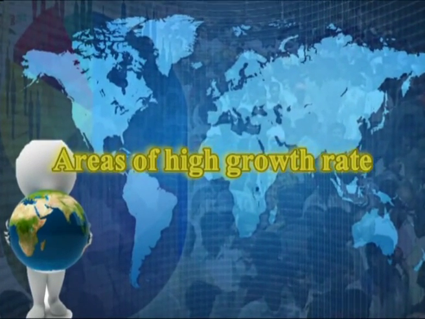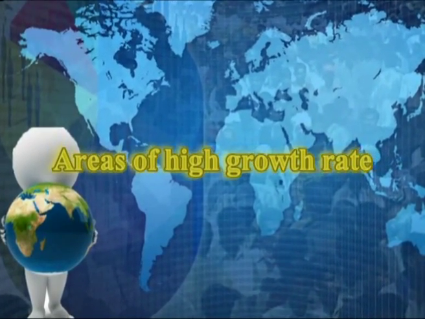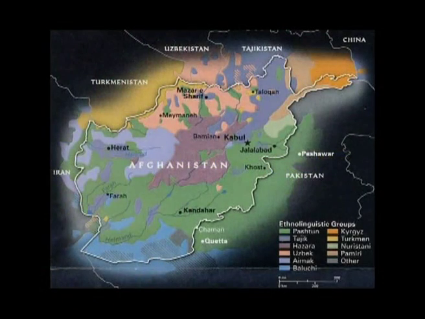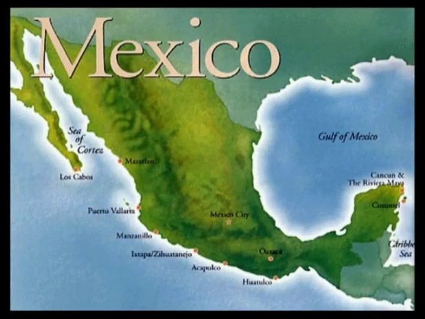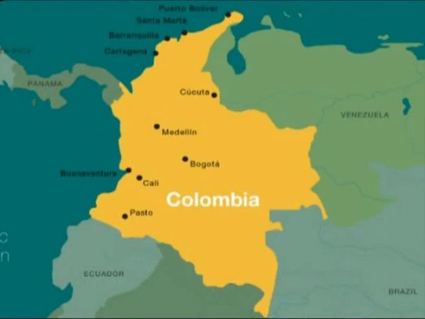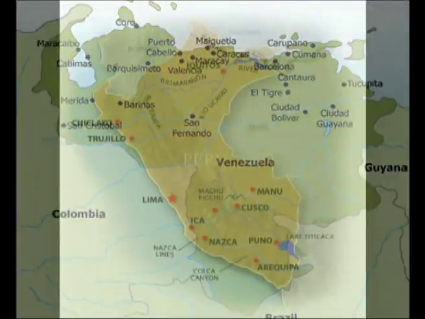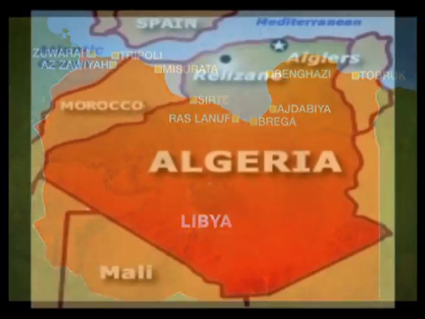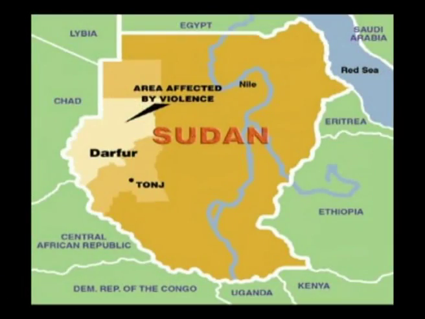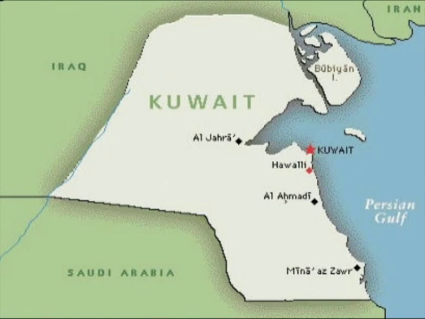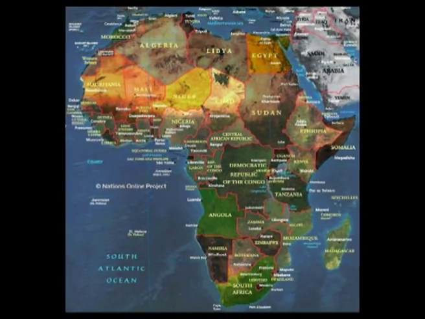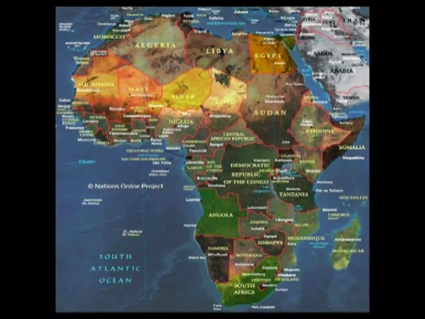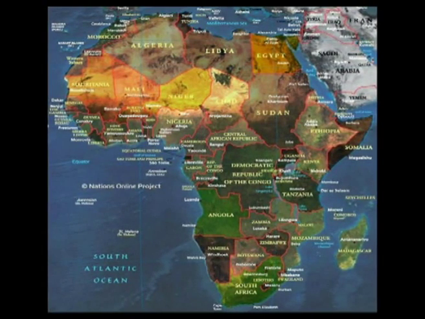Finally, let me see the areas of very high population growth rate. Countries like Afghanistan, Mexico, Iran, Colombia, Venezuela, Peru, Libya, Algeria, Sudan, Kenya and Kuwait. These are the countries where we have very high population growth in the last few decades. In fact, most of the African countries fall in this group.